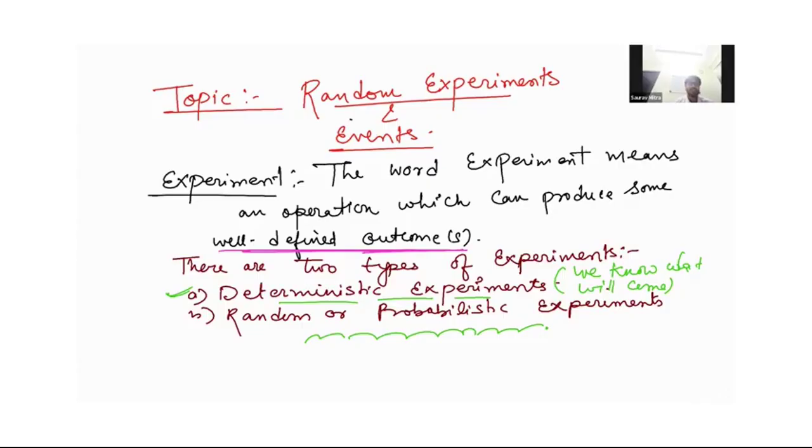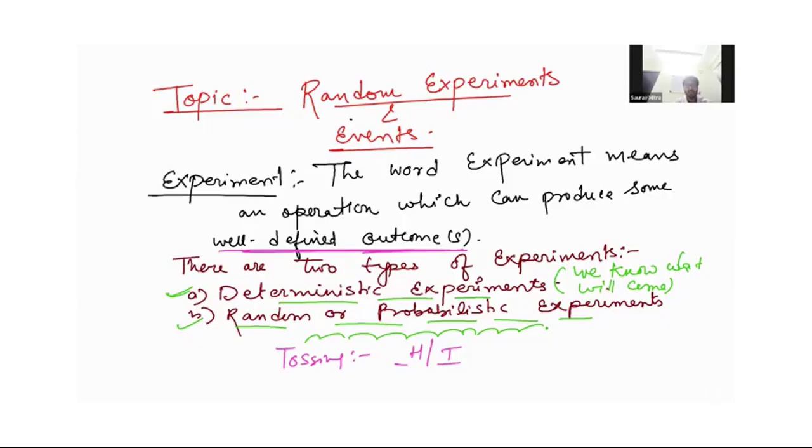Now, in the case of a random or probabilistic experiment, we don't know. We can only predict, or think of possible outcomes. If you are tossing a coin, you don't know what you will get. Either you will get head or you will get tail.